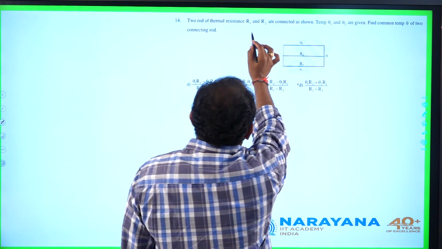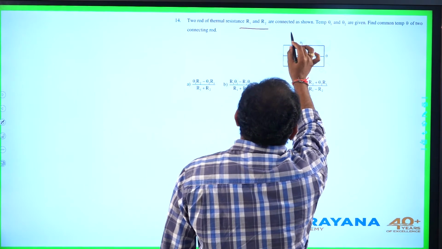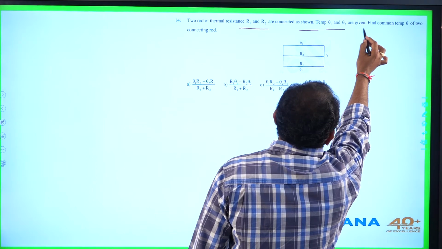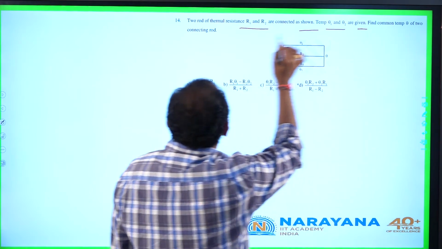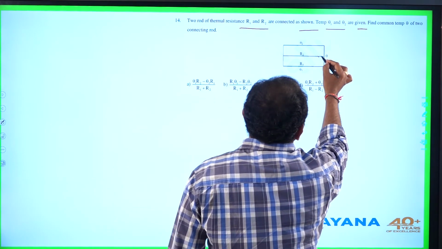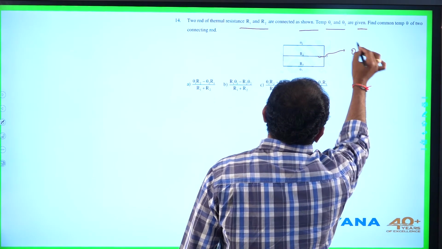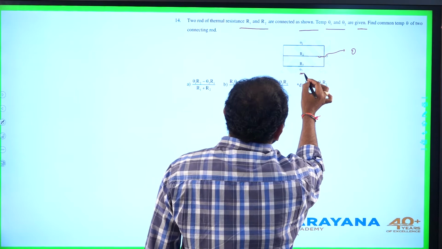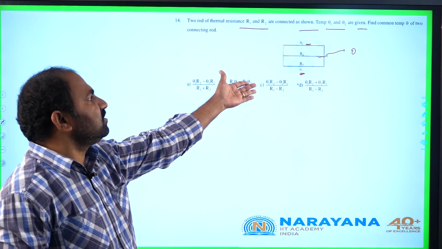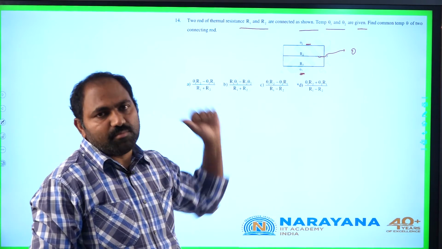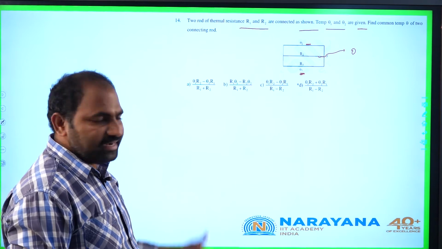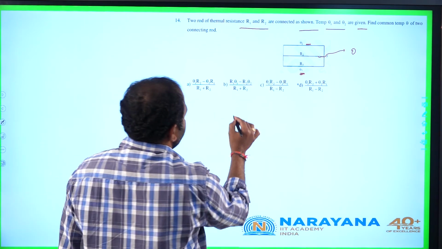Two rods of thermal resistance R1 and R2 are connected as shown. Temperatures theta 1 and theta 2 are given. Find common temperature of two connecting rods. Means here common temperature means temperature of the junction he is asking. This is maintained at theta 1, this is maintained at theta 2. In steady state, as they are in series combination, heat current flowing through both the rods is the same. Let us equate heat current flowing through both the rods.